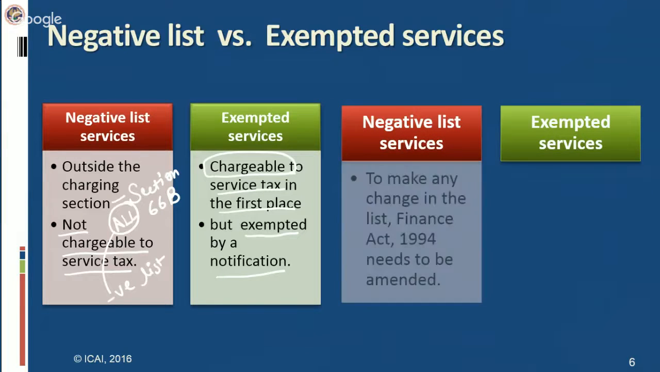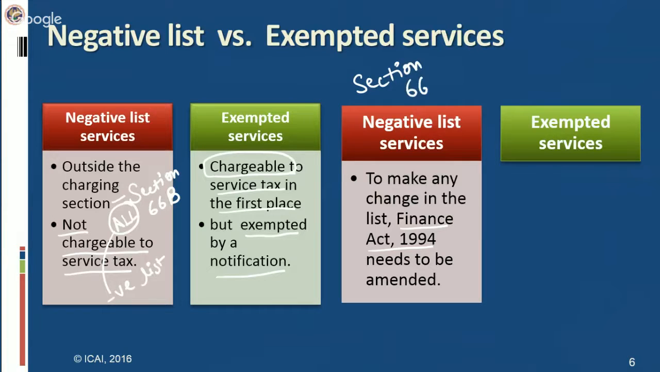Second difference is, in case the government wants to make any change in the negative list of services, any addition or any removal from the list, then how can it be made? It can be made by making a change in the Finance Act 1994. Negative list of services are contained in section 66D of the Finance Act 1994. Now this Finance Act 1994 can be changed by the union budget. Every year you know that union budget is presented in the month of February, and in case of election year it is presented after the government is formed.